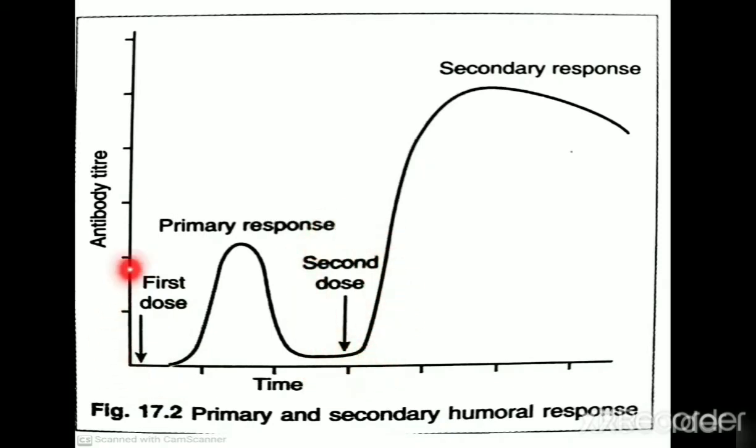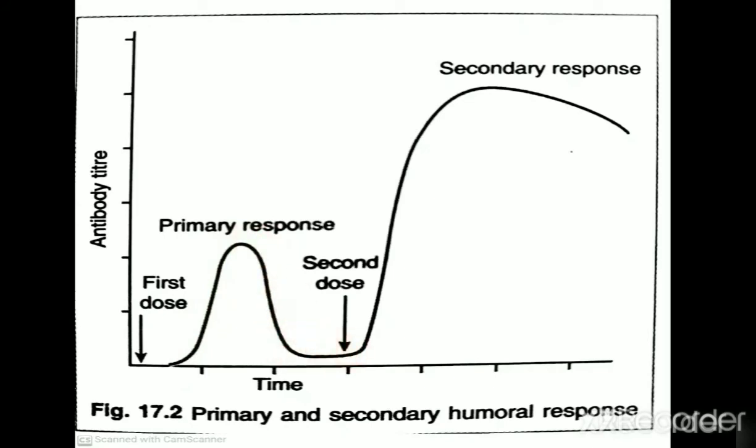So during the primary exposure, our immune system recognizes this antigen and B lymphocytes are activated, and these activated lymphocytes produce plasma cells and memory B lymphocytes, and once the plasma cells are activated, they produce antibody. So there is a long lag phase during the primary immune response, and then there will be an increase in antibody titer followed by a decline phase.